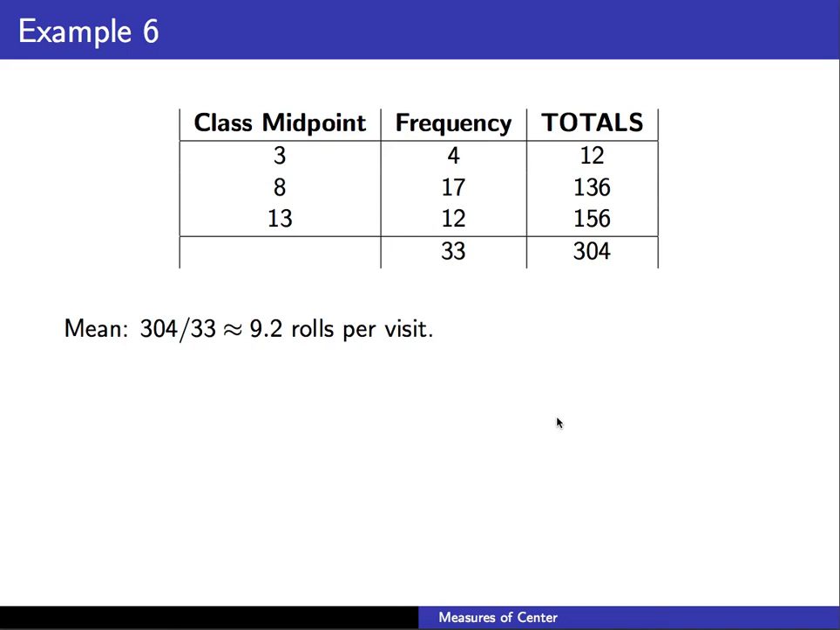So on average, I eat about 9.2 rolls every time I go out to get sushi. And that 19 is way, way higher than that, more than twice that amount. So again, it's not typical, but it might be, depending on what I look like when you meet me.